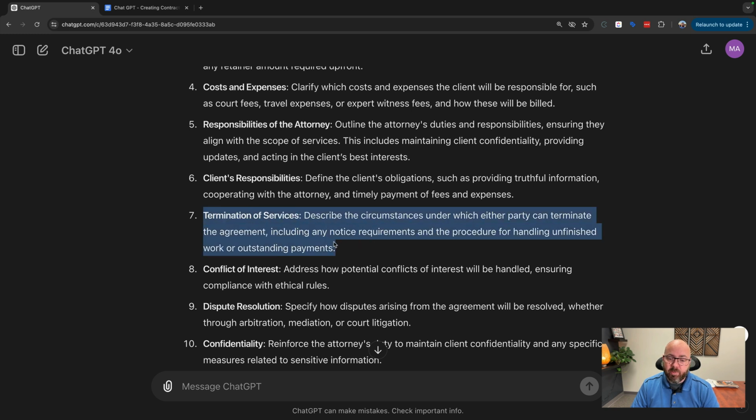Okay, so it talks about termination of service. This is something that a lot of attorneys care about. If they have a client who either can't pay or is dishonest, or something along those lines, then they want to be able to get out of that agreement. And you might say, really? Would clients lie to their attorneys? And yes, I've seen it happen many times. And a court will usually let an attorney out of an agreement if their client is dishonest with them.